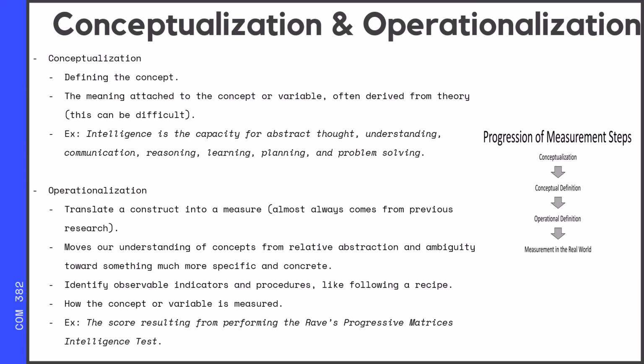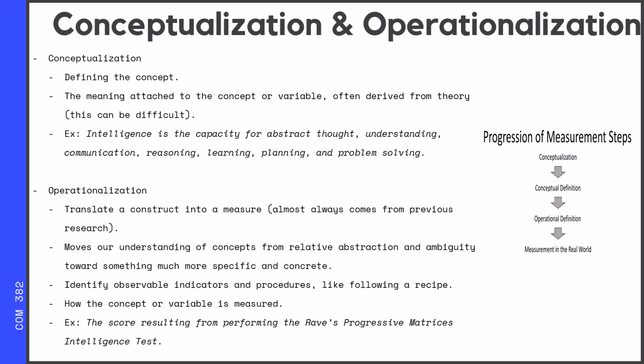So in the social sciences, we spend a lot of time thinking about conceptualization and operationalization. Conceptualization is the process of defining terms that are used in a study. And operationalization is deciding how you're going to measure or observe them. In conceptualization, you define the concept, and that's just the meaning attached to the concept or variable, which is usually defined from theory. Conceptualizing something is actually really hard, defining it specifically.